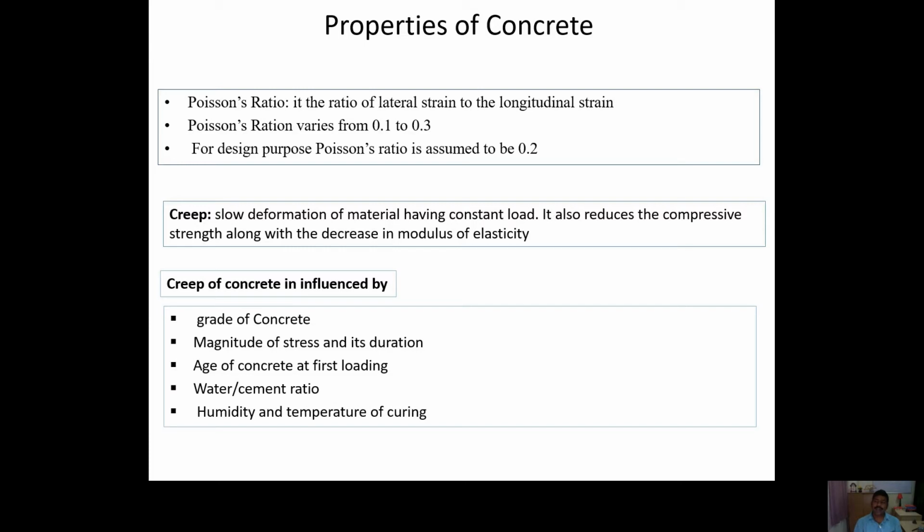Creep is influenced by many parameters such as the grade of concrete, the magnitude of the stress acting on the structure, how long it is acting, the age of the concrete, the water cement ratio, the humidity, and the temperature of curing also affects the creep.